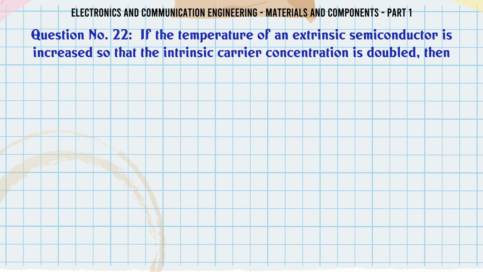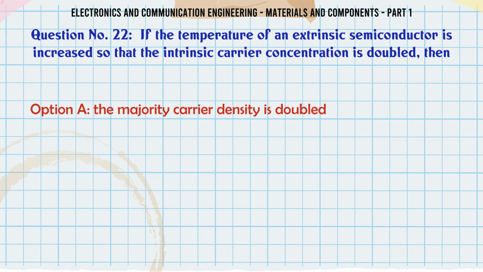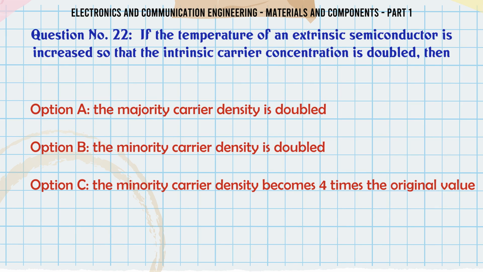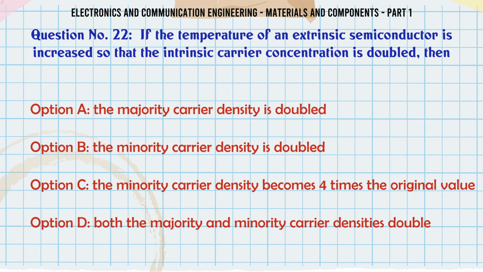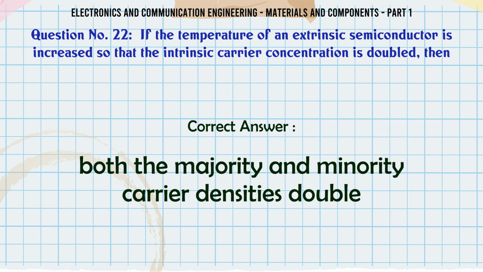If the temperature of an extrinsic semiconductor is increased so that the intrinsic carrier concentration is doubled, then A. the majority carrier density is doubled. B. The minority carrier density is doubled. C. The minority carrier density becomes 4 times the original value. D. Both the majority and minority carrier densities double. The correct answer is both the majority and minority carrier densities double.